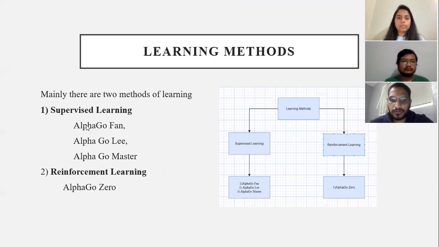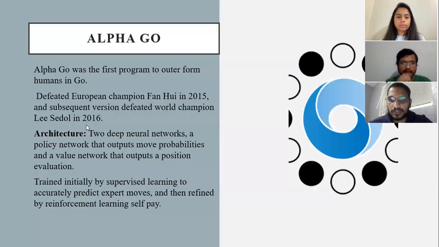For developing these games, there are different methods they use. The two most commonly used methods are supervised learning and reinforcement learning, where supervised learning is about creating a policy network to imitate expert moves. With this policy, we can reach an advanced and mature level. Then we let the policy network play games with itself. The best examples for this are AlphaGo Fan, AlphaGo Lee, and AlphaGo Master. Whereas reinforcement learning is a machine learning training method based on rewarding desired behaviors and punishing undesired ones. In general, a reinforcement learning agent is able to perceive and interpret its environment, take actions, and learn through trial and error. The best example is AlphaGo Zero.